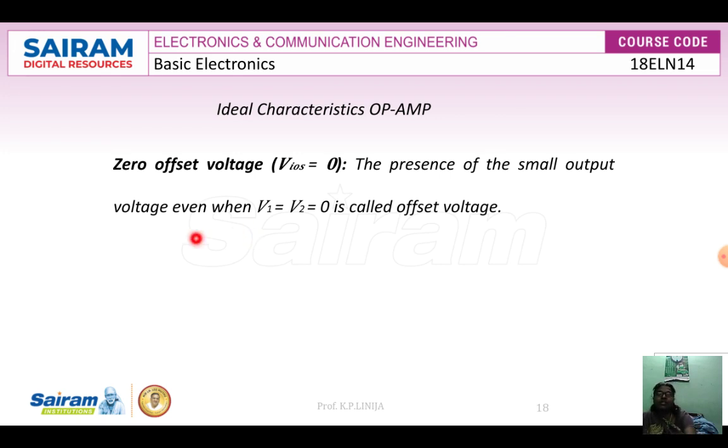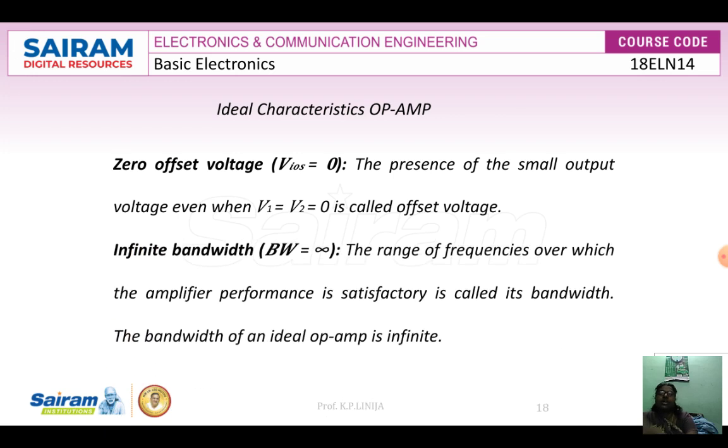Followed by zero offset voltage, the next thing is infinite bandwidth, represented by BW. Therefore, BW is equal to infinity. In general, we define the bandwidth as the difference between the higher cutoff frequency and the lower cutoff frequency, that is higher cutoff frequency minus lower cutoff frequency.